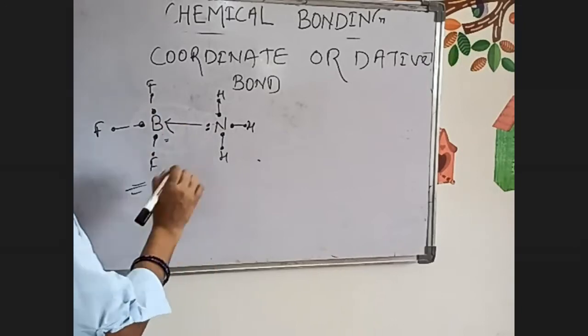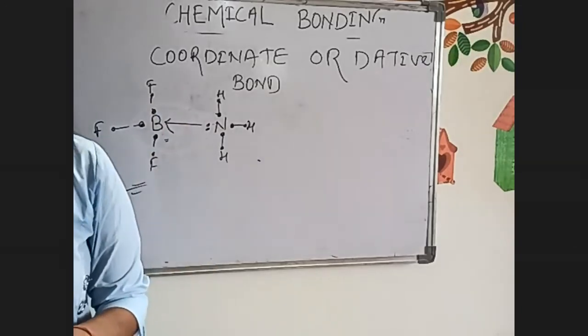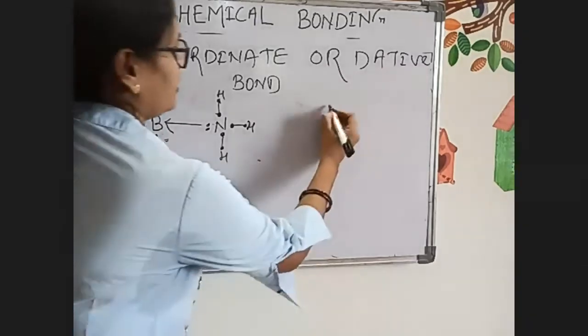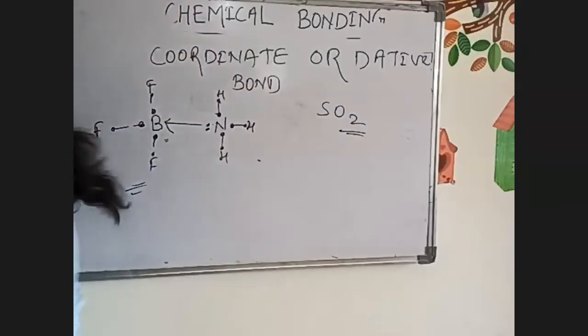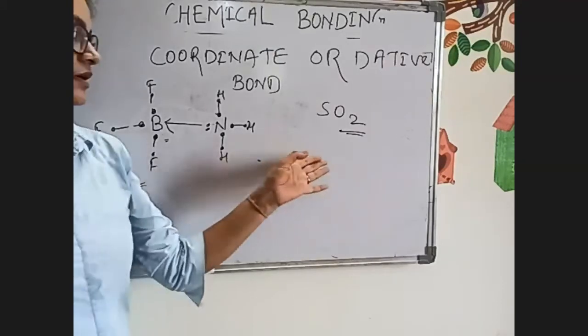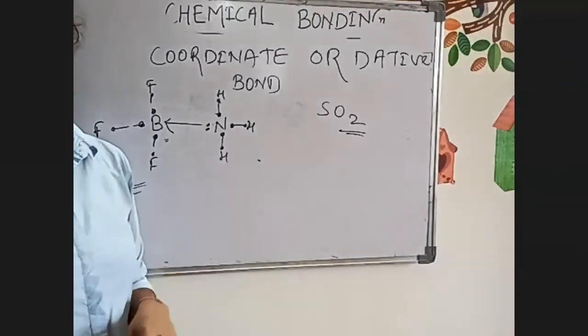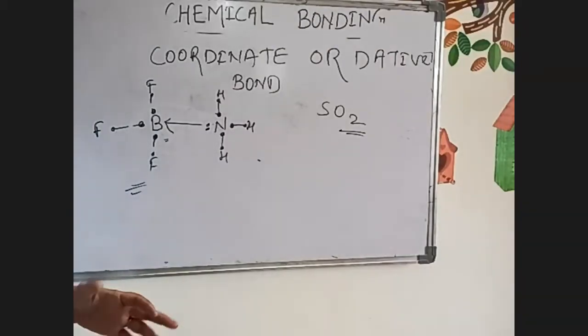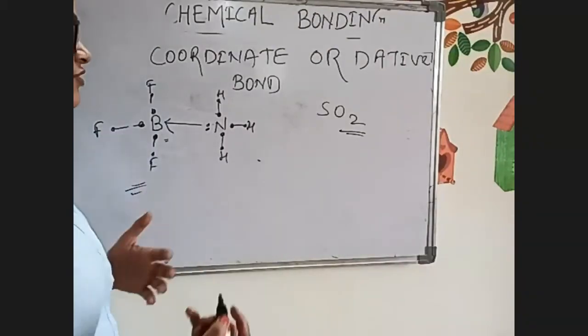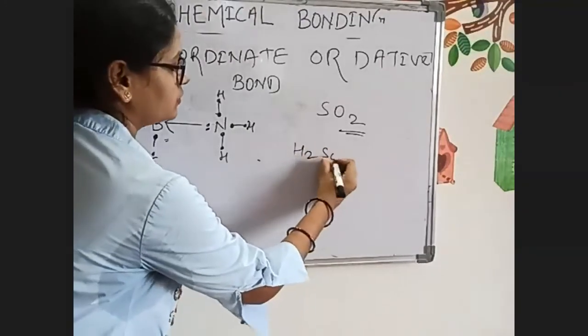Now note down this example and try to write SO2. Try to write down the dative bond for sulfur dioxide also. Dative bonds or coordinate bonds are everywhere, like in H2SO4 also.